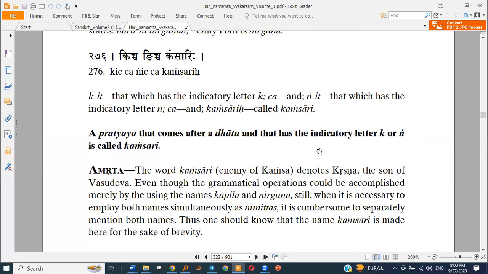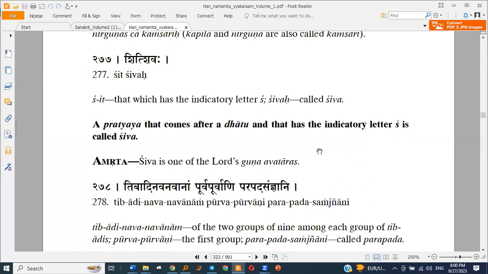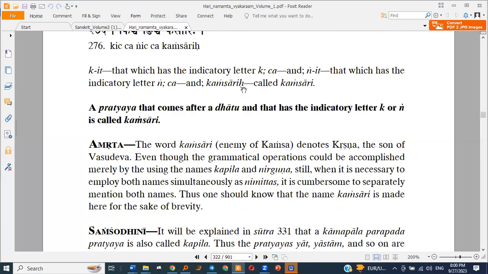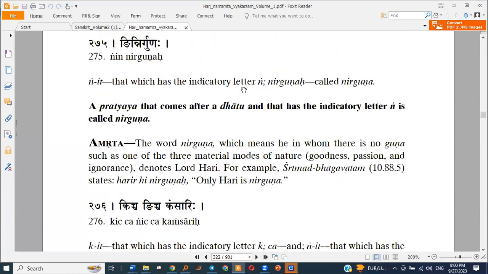Then Shiva: any pratyaya which has sha as the indicatory letter is called a Shiva pratyaya. So we studied Prithu, Nrsingha, Kapila, Nirguna, Kansari and Shiva.